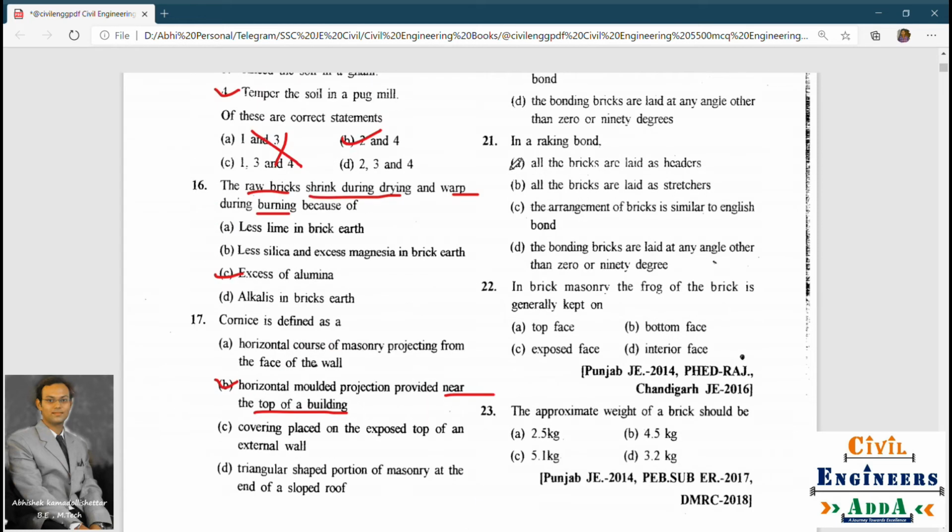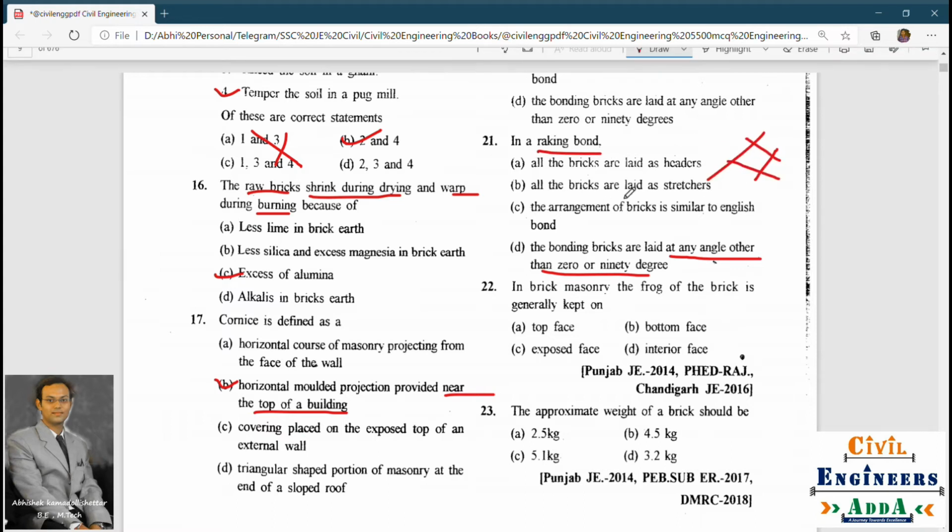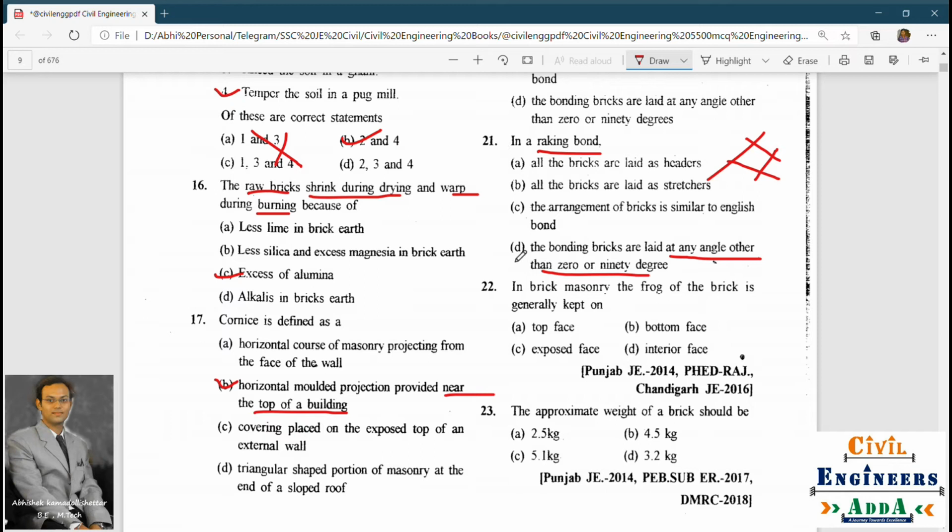In a raking bond, all the bricks are laid as headers, all the bricks are laid as stretchers. The arrangement of bricks is similar to English bond. The bonding bricks are laid at any angle other than 0 or 90 degrees. So in a raking bond, what happens? The bricks are laid at an angle other than 0 or 90 degrees. Okay, raking bond. So the answer is bonding bricks.